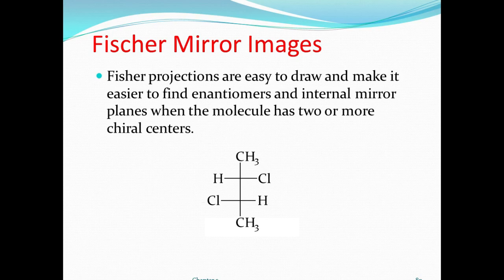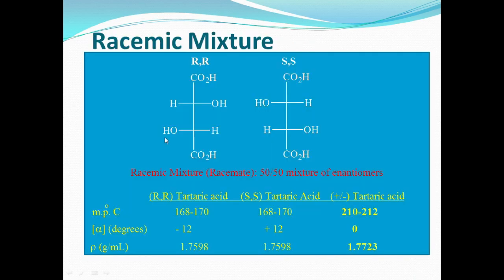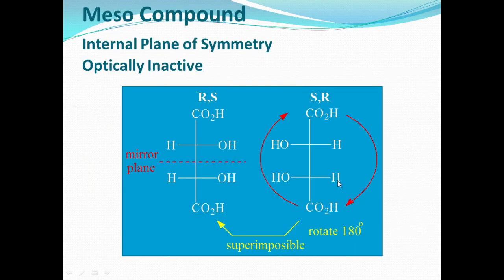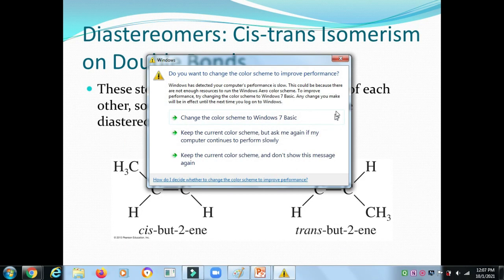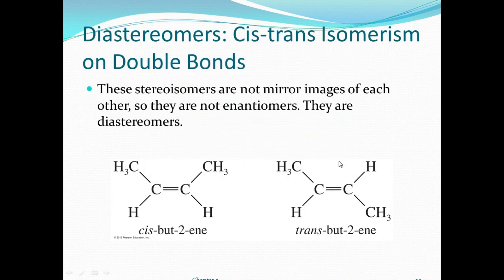The point: enantiomers and internal mirror planes with the molecule have 2 or more chiral centers. This is called a racemic mixture. Already I told you 50% of R and 50% of S is called a racemic mixture, or a 50% mixture of enantiomers. Right? The meso compound has an internal plane of symmetry and is optically inactive. This molecule is in the same plane. This is superimposable. Right? This molecule is rotated 180. There is no optical activity. Right? Then diastereomers: cis-trans isomerism, the double bond.